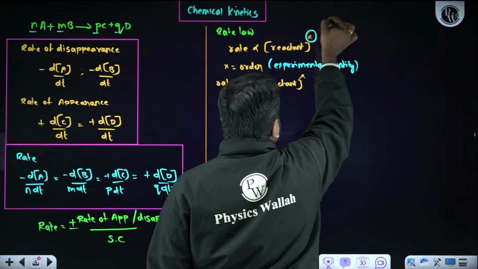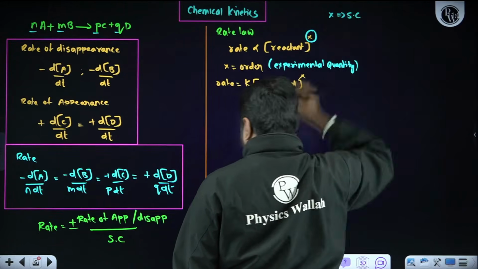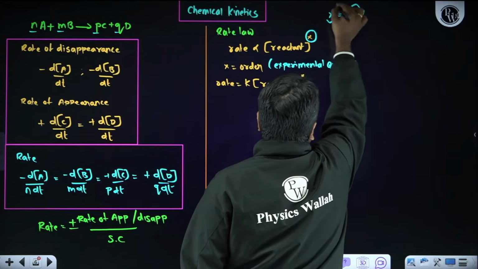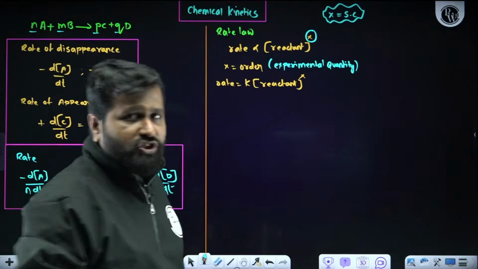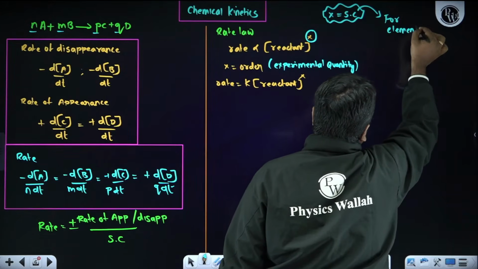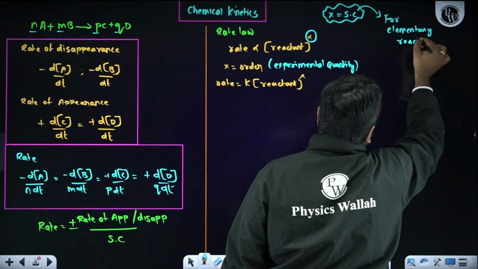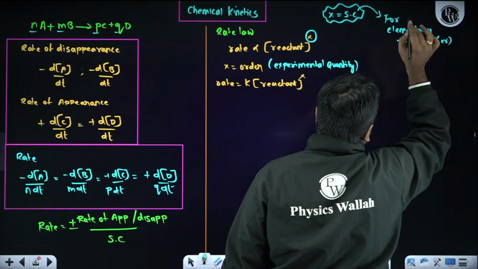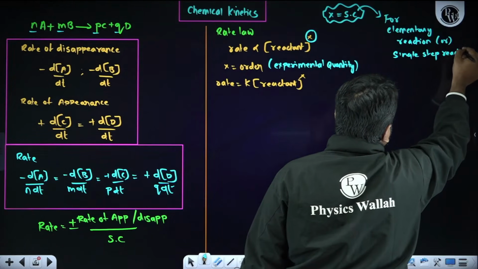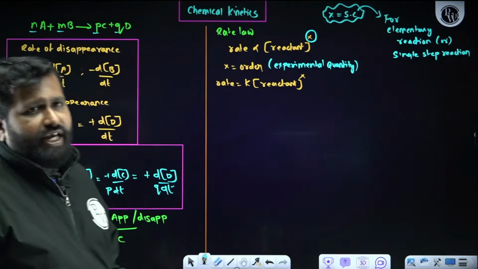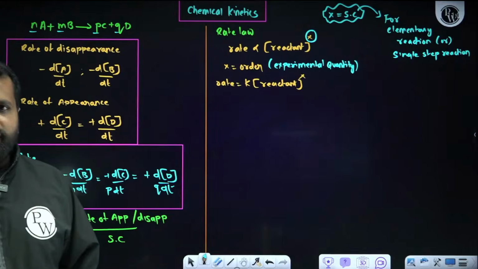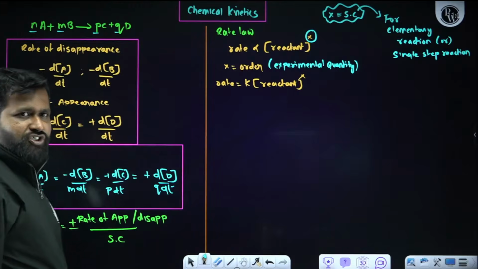Now, order is the experimental quantity. Remember one thing, this order will be equal to stoichiometric coefficient. When can this order be equal to stoichiometric coefficient? For elementary reaction. What is the other name we can tell? Single step reaction. We know very well, some reactions in chemistry take place in a single step. Those reactions are called elementary reactions. For those particular reactions, order will be equal to stoichiometric coefficient.